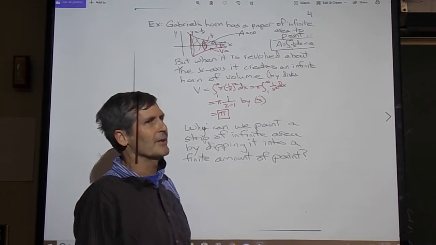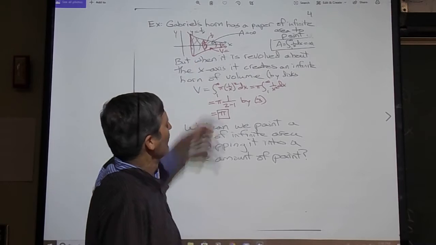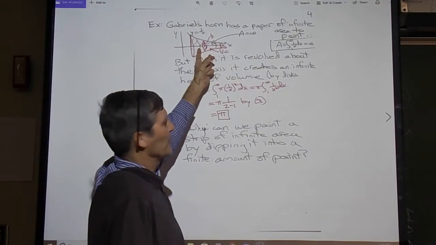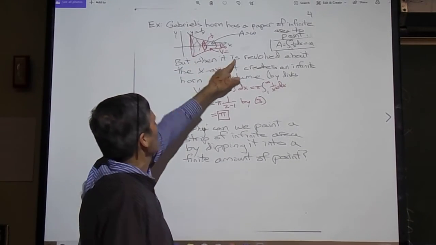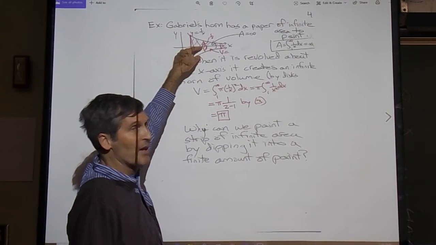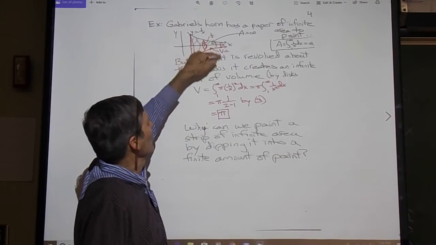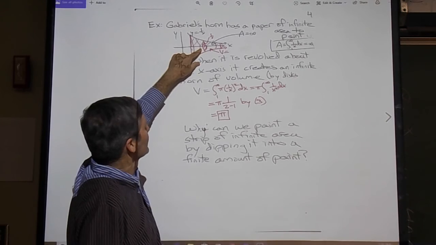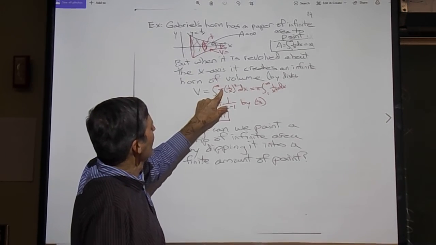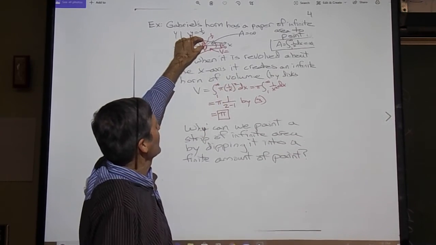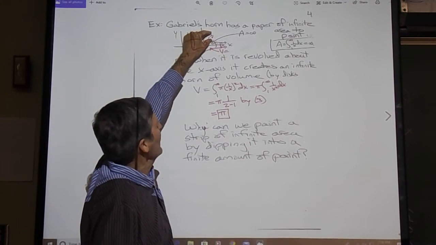Well, maybe Gabriel needs an infinite amount of volume to push a sound through here. It turns out he doesn't, because when it's revolved around here, remember the method of disks? The volume of the horn is pi times the integral of f of x squared dx, where f of x is the radius, 1 over x.